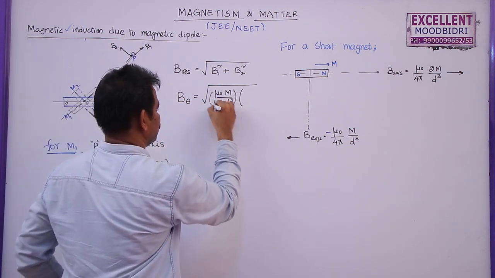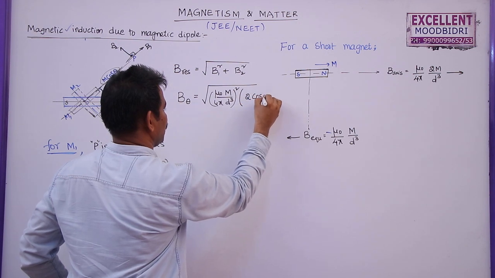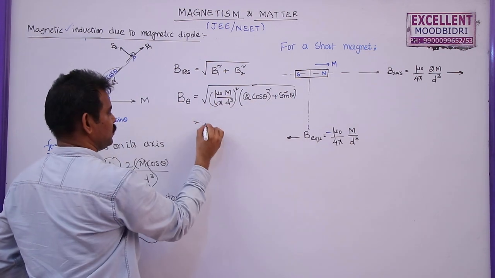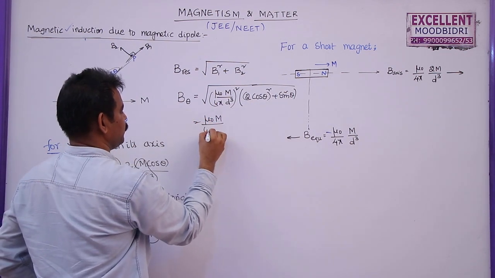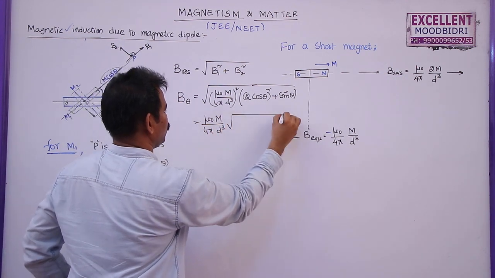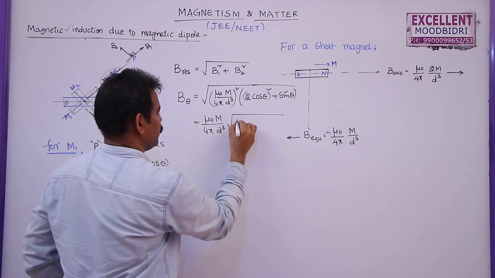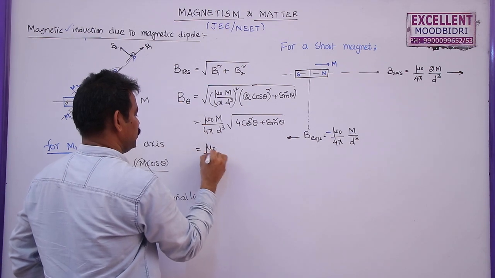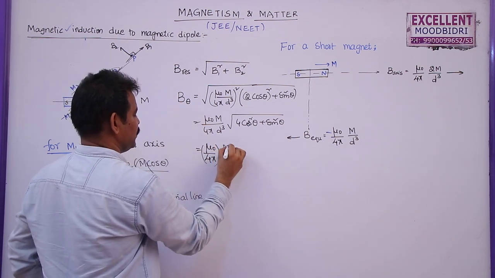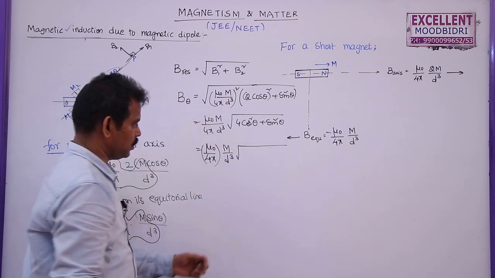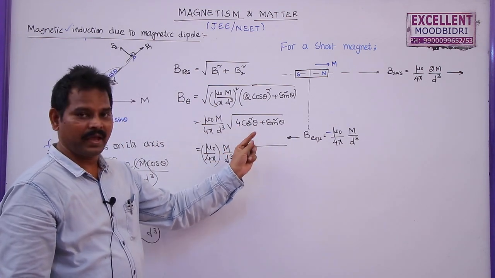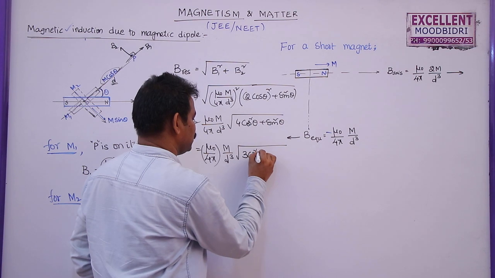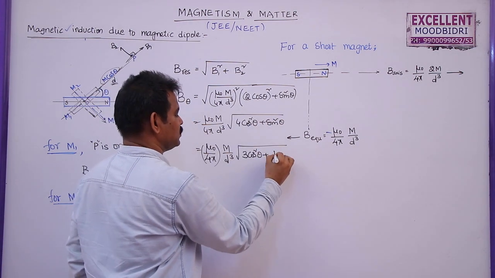So this I am taking whole square. So this is 2 cos theta whole square plus sin square theta. So you can bring this one outside as it is a common term: mu naught by 4 pi m by d cube root over, 2 cos theta whole square will become 4 cos square theta plus sin square theta. So mu naught by 4 pi is a constant, keep it separate, m by d cube root over. You can write this 4 cos square theta as 3 cos square theta plus cos square theta, and one more sin square theta, it will become 1.